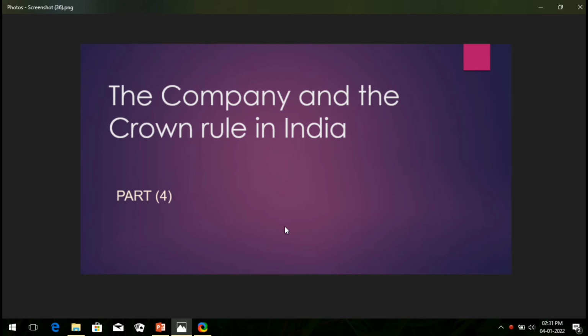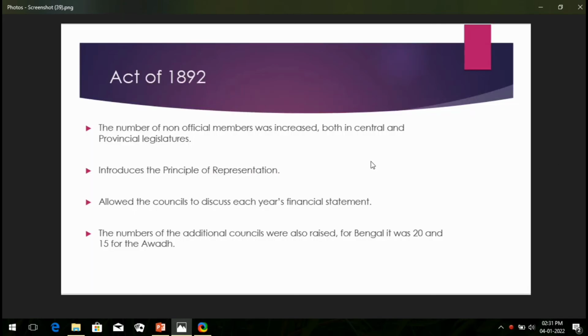All right, so let's move ahead. As you can see on the screen here, today we are going to discuss the Company and the Crown Rule in India, part 4. Let's see the very first slide. This act was introduced in 1892, and let's see what happens as per this act.